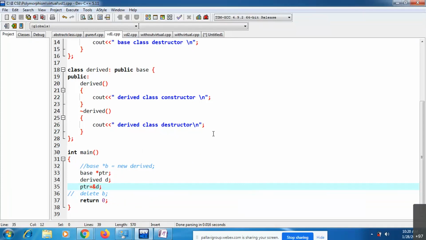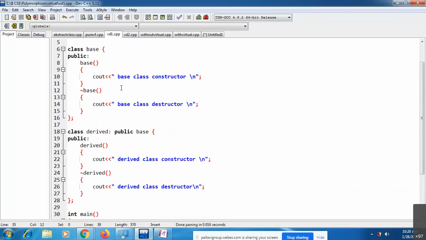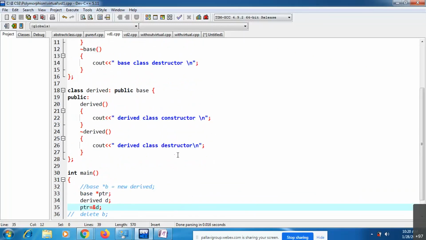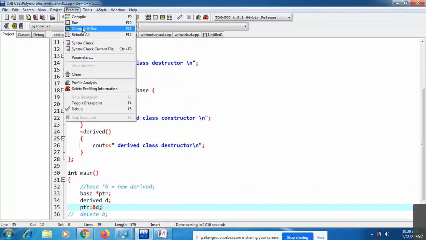Can anyone tell? It will now be base class constructor, derived class constructor. Then base class destructor, and derived class destructor, because you have commented out the delete now, sir. Let's see this output once.